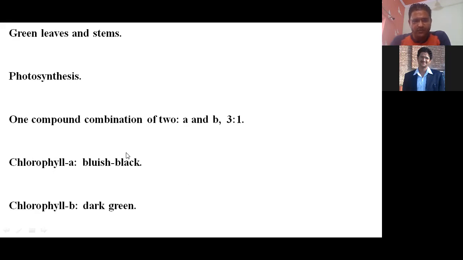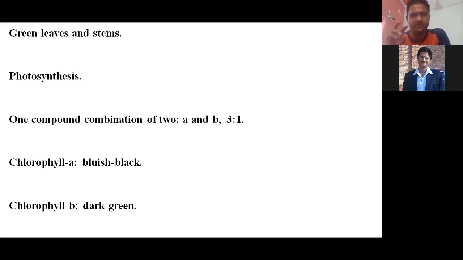If you want to distinguish chlorophyll A and chlorophyll B, actually these two compounds are very similar. There is only one difference: one methyl group of chlorophyll A converts into an aldehyde group, CHO.